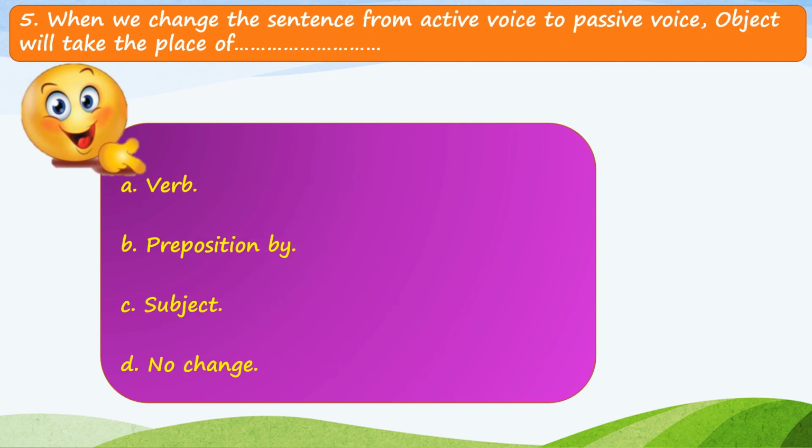The last question is, when we change the sentence from active voice to passive voice, then object will take the place of dash. And the options are A. Verb, option B. Preposition by, option C. Subject, and option D. No change. And the answer of this question is option C. Subject. So when we change the sentence from active voice to passive voice, then object will take the place of subject.